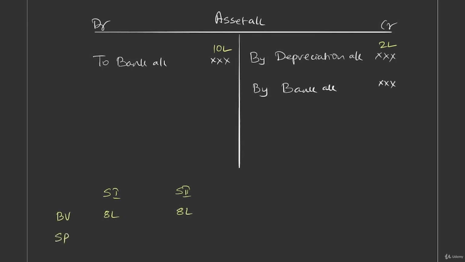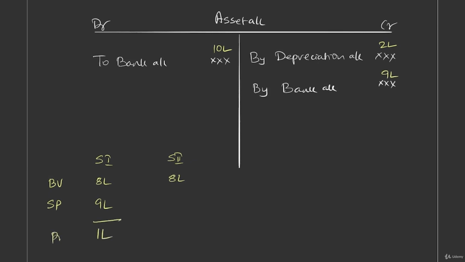In scenario 1, let's look at the sale proceeds. It is 9 lakhs. So here I say 9 lakhs. What is the book value? 8 lakhs. Sale proceeds is 9 lakhs. So there is a profit element. It means profit should be credited.